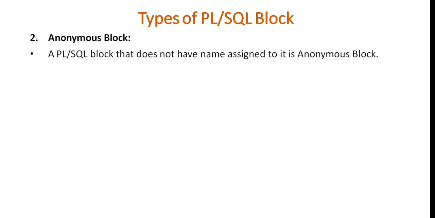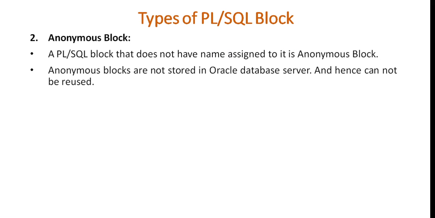Next type of block is anonymous block. Anonymous blocks in PL/SQL are those blocks that don't have any name assigned to them. When we don't assign any name to a PL/SQL block, then it is called as anonymous block. And these anonymous blocks are not stored in Oracle database server. Since these blocks are not having any name, they are not stored in Oracle server.